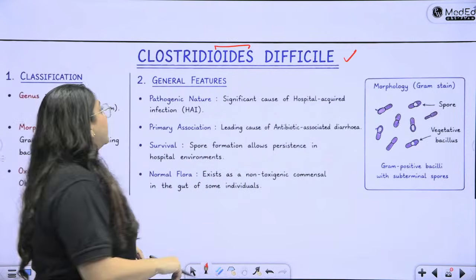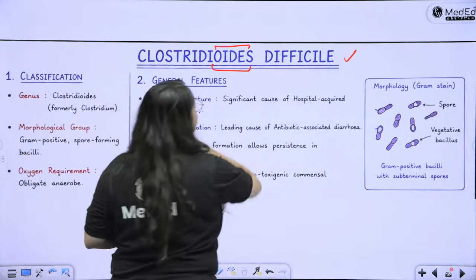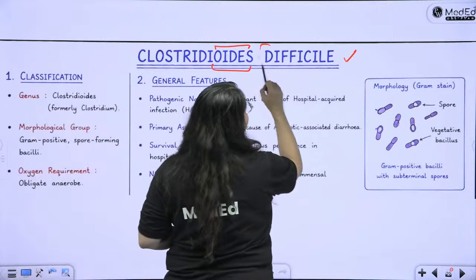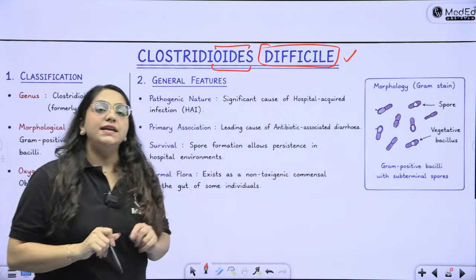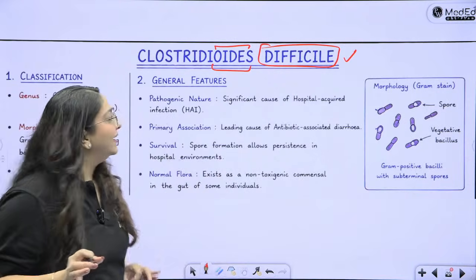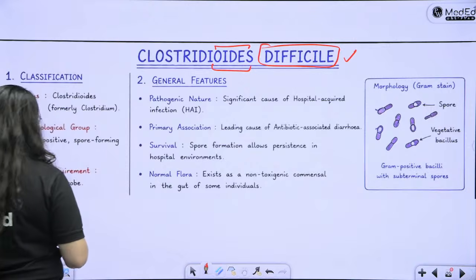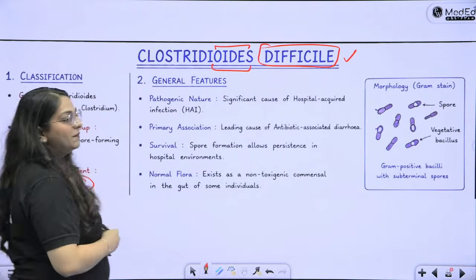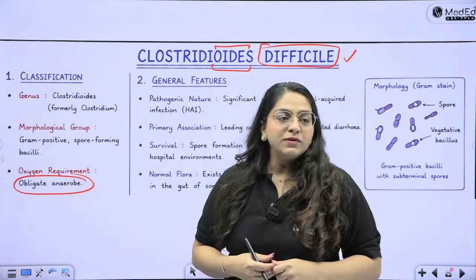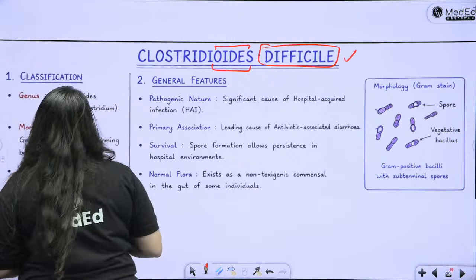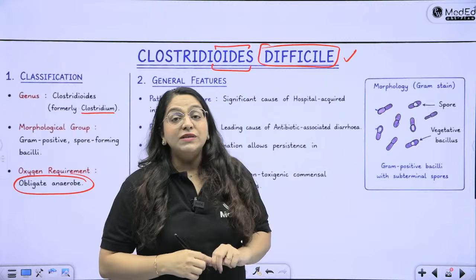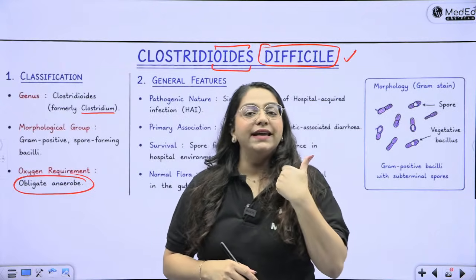All right, chalo. Like I said, Clostridioides. It is a changed name, especially for this guy. Who is this guy? Difficile. Difficile means difficult. He was very difficult to grow. Why was he difficult to grow? Because he's an anaerobe, right? And nobody was paying attention to the fact that it's an obligate anaerobe. Everybody was simply trying to grow it in room air, and it was not growing. So they called him Clostridioides difficile. It belongs to the genus Clostridium. What are the features of Clostridium? It produces bulging endospores and they are anaerobes, right?